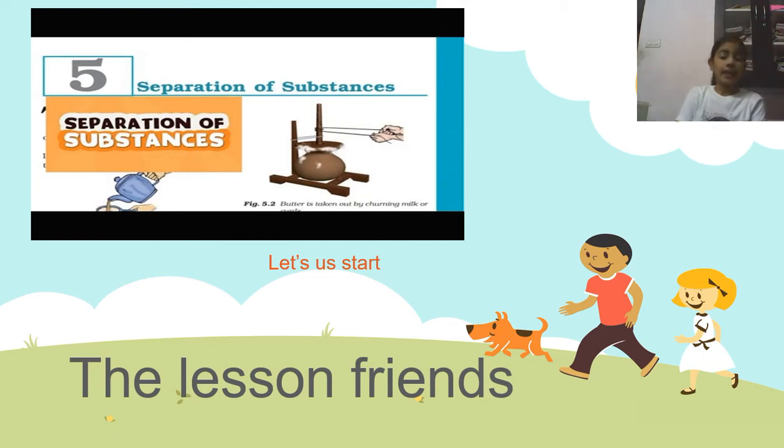So today I have come with the fifth chapter for sixth standard of the NCERT syllabus. It is separation of substances.